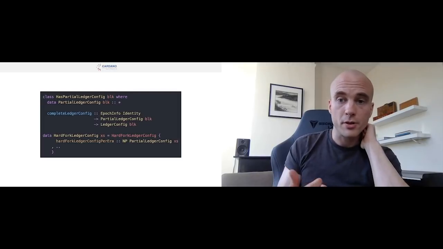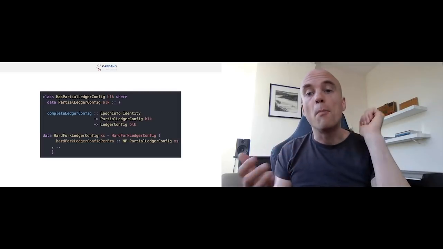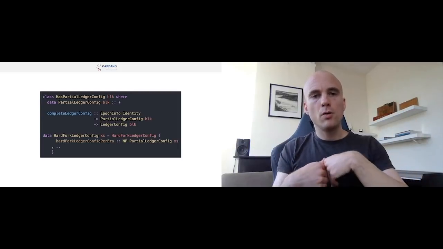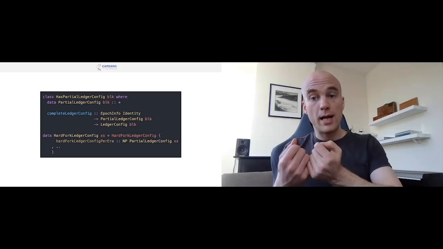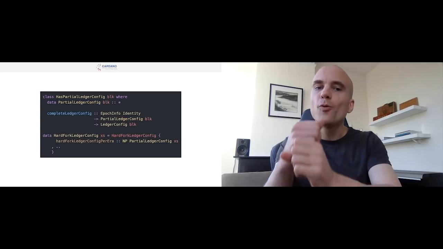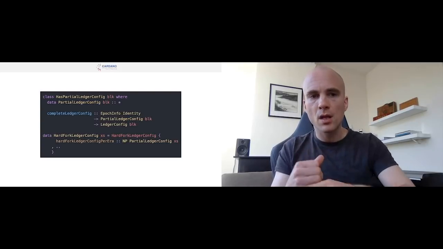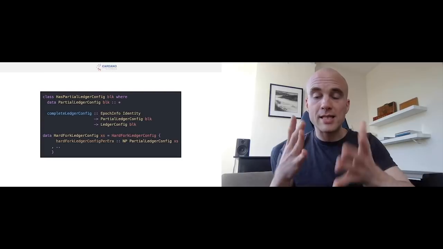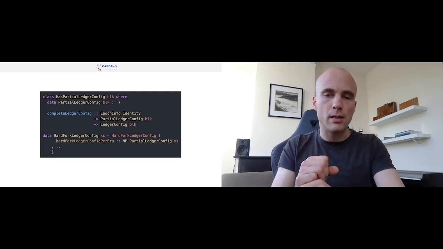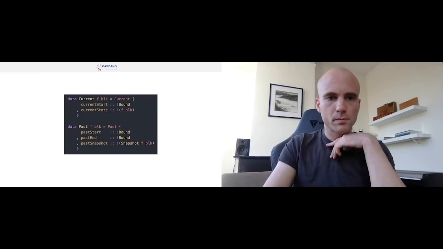Now, what is a partial ledger config? It's a ledger config minus the epoch info, minus time information. And so we must be able to construct a ledger config from a partial one if we know the epoch info. Now, this epoch info that we're going to provide to this complete ledger config is a snapshot of the current state of the chain.